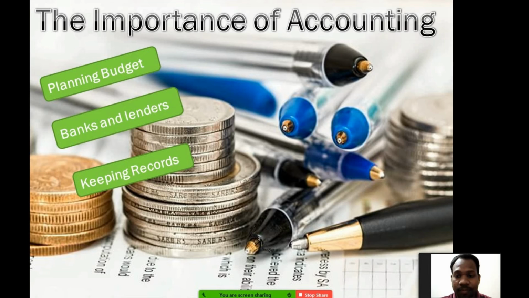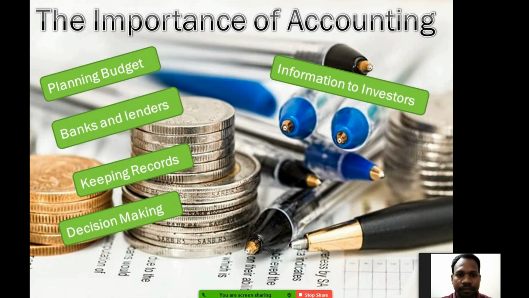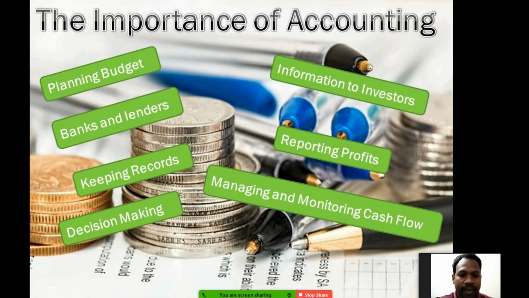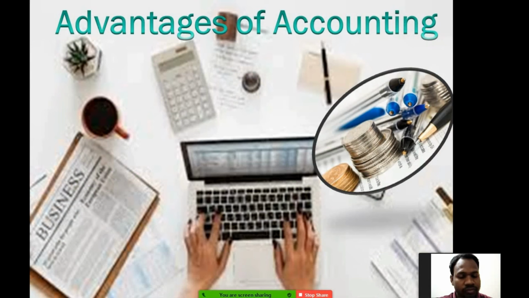It helps to keep records of transactions. It helps the business in decision making. It helps the investor get proper information on a particular business in which they're about to invest. It helps in reporting profits, and managing and monitoring cash flow.